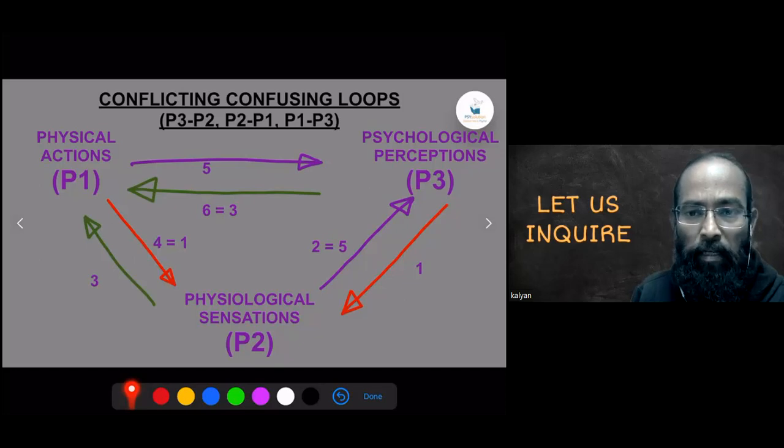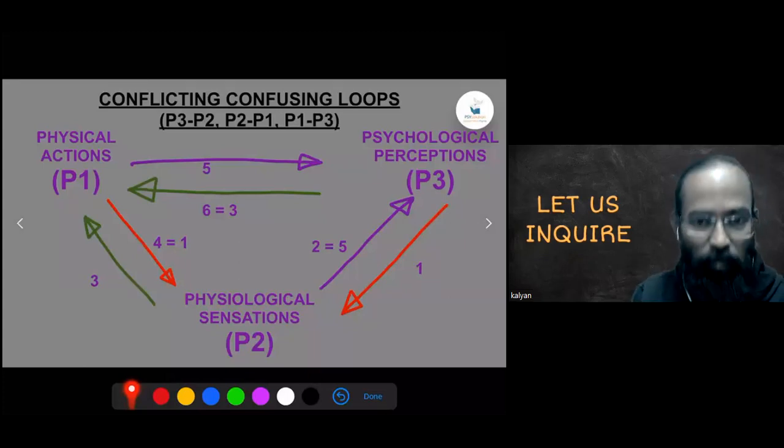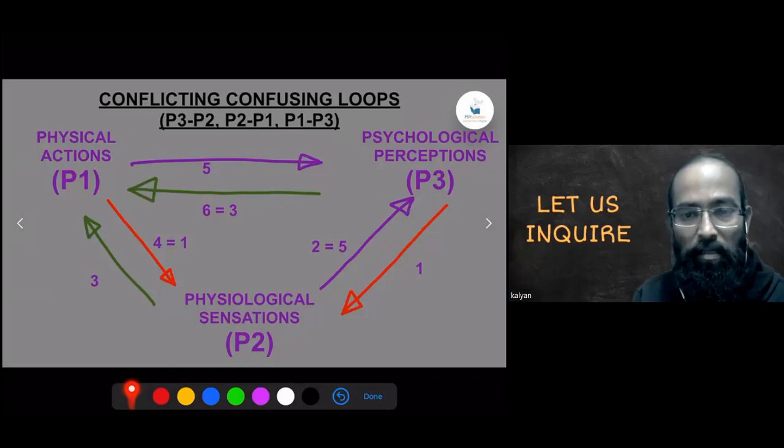Right. So this particular image is a bit confusing. We may spend some more time, but because of the paucity of time, we'll move ahead. But I request all of you to go through this in particular and bring your reflection tomorrow.